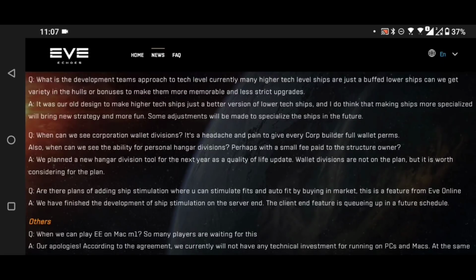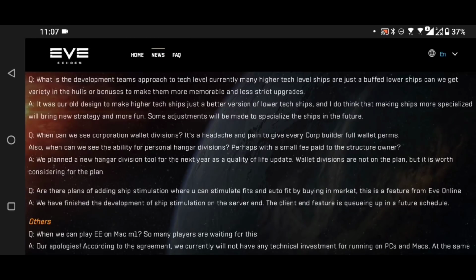Ultimately, adding specialisation is a much more fun way of doing things, changing it so that you've got options for everything. There's no reason that a Cyclone Guardian should be higher DPS and just better at everything than the Cyclone. It should have a trade-off. I'm not talking Guardian, I've done it again, Cyclone Command. Cyclone Command shouldn't have the same DPS and same survivability and everything else as the Cyclone.